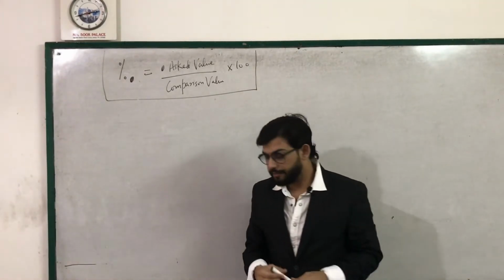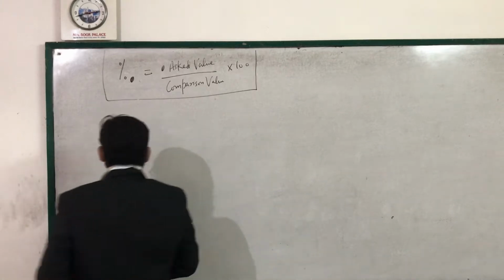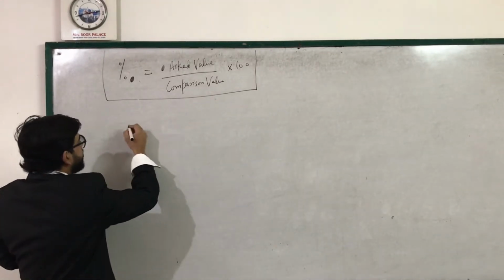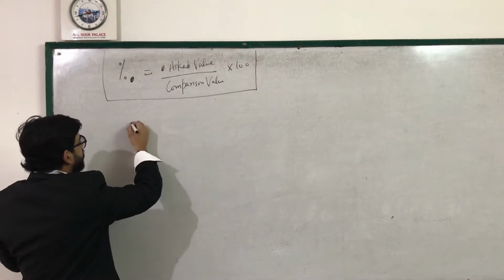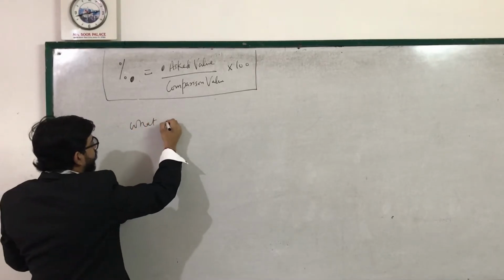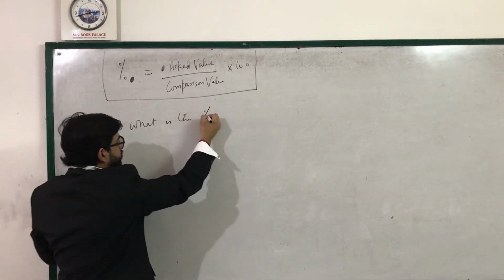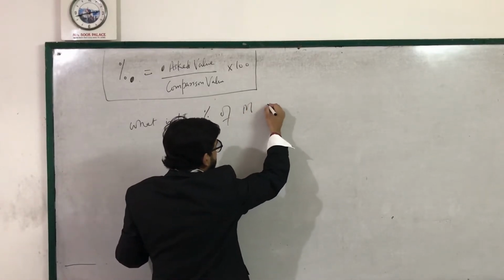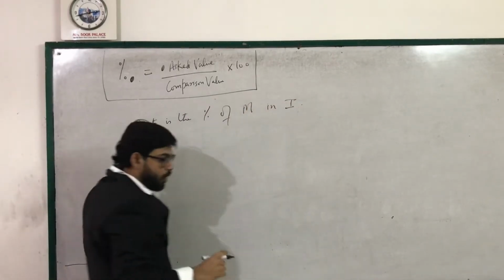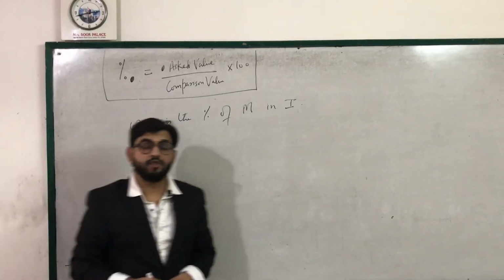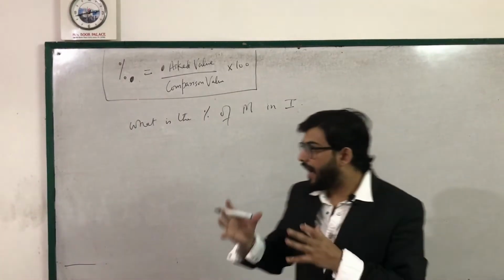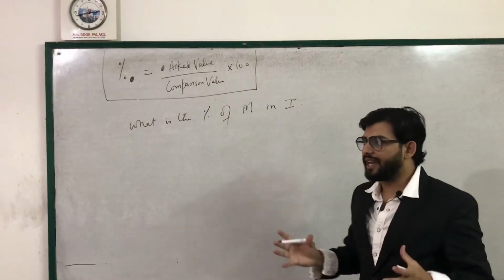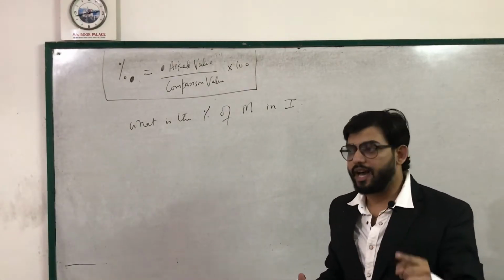Okay, now suppose I say, what is the percentage of Maharashtra in India? By this question you can easily make out that what is asked is Maharashtra.